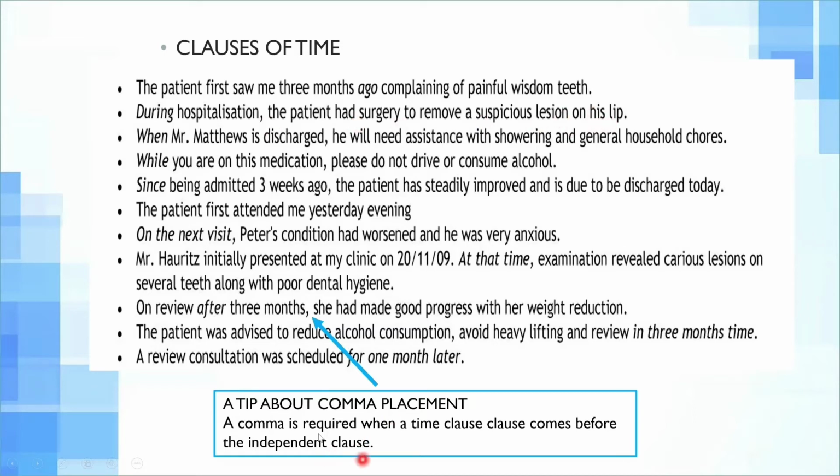Again, for this, a tip about comma placement is that a comma is required when a time clause comes before the independent clause. For example, here, on review after 3 months, she had made good progress with her weight reduction. As this is the independent clause and the time clause comes before it, we have to put the comma after it. But if we reverse this sentence, she had made good progress with her weight reduction on review after 3 months. Then we do not have to put the comma after this part of the sentence.